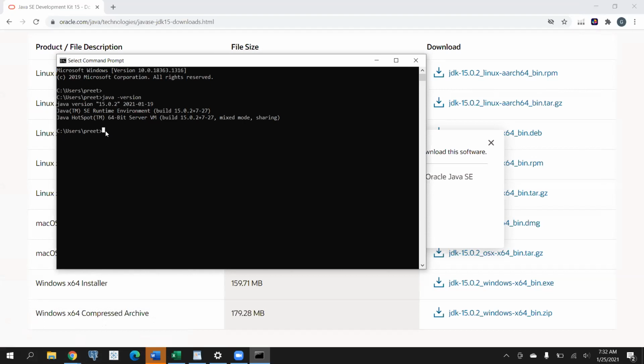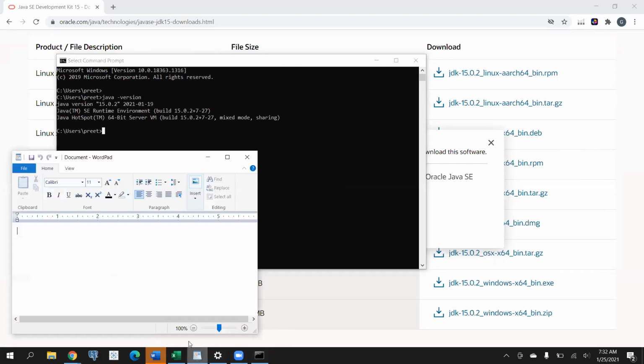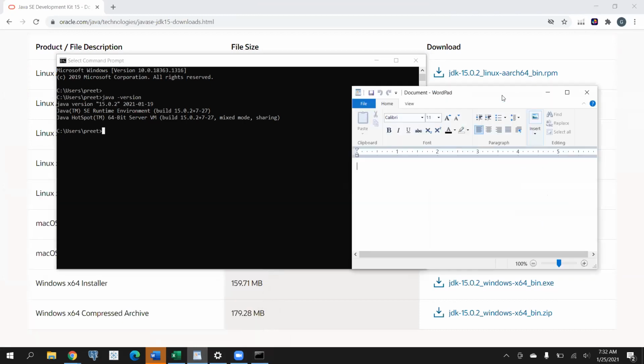Now let's start writing our first program. Just open Notepad or Notepad++, whatever you have. I have WordPad. Will this work? WordPad. Yes, I believe it will work.